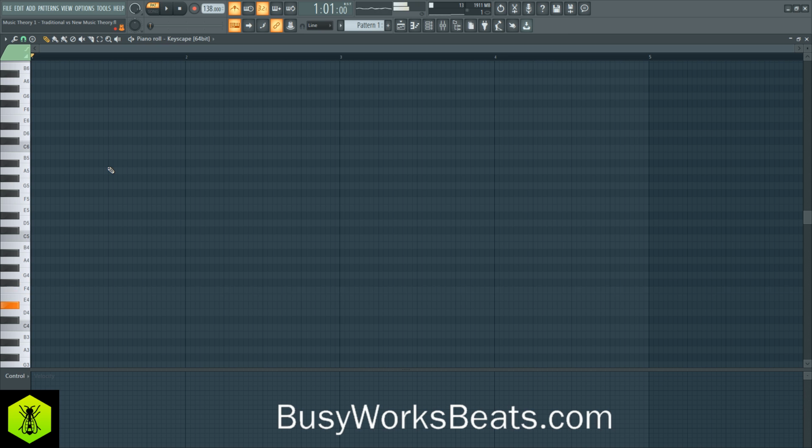So it's 0, 1, 2, 3, 4, 5, 6, 7, 8, 9, 10, 11, 12, 13, 14. So now we have a minor 9 chord without knowing anything about music theory, anything about a scale, anything about anything, really. All you need to know is numbers.